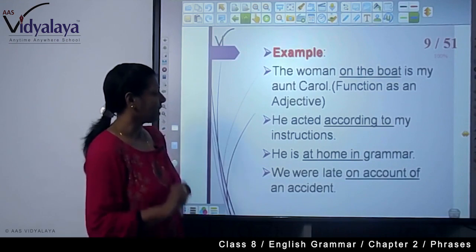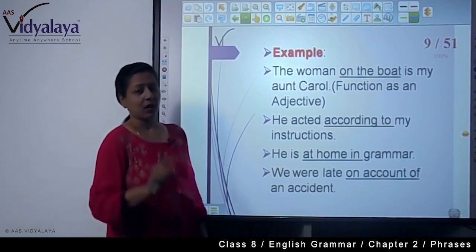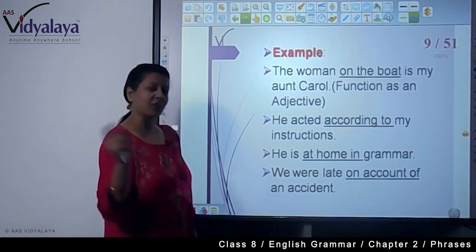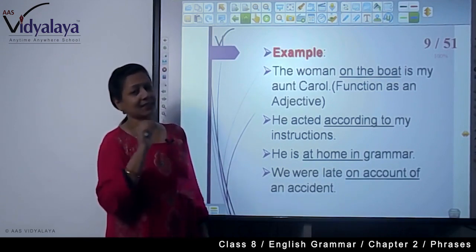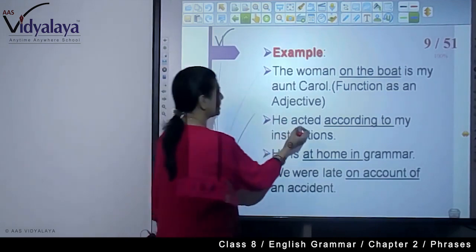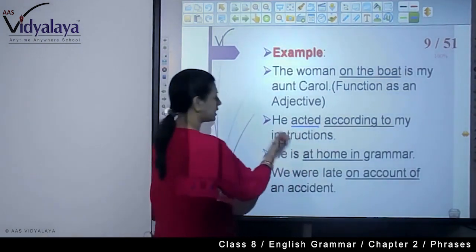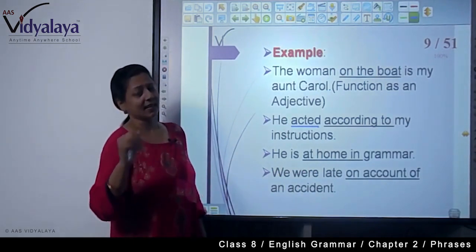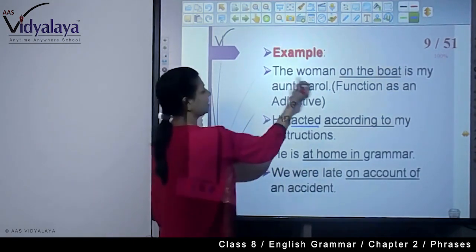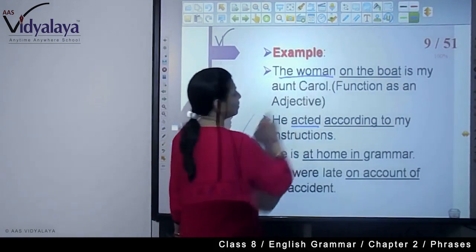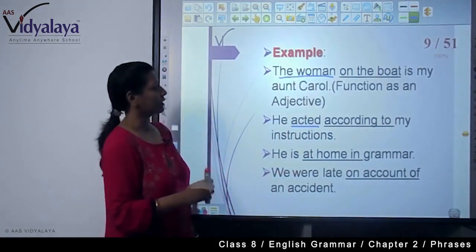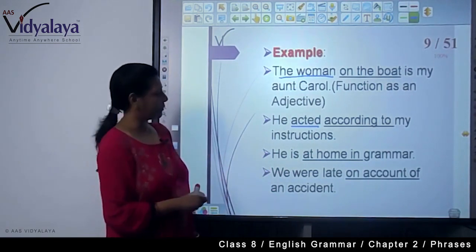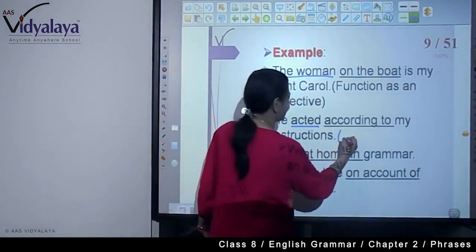Now, he acted according to my instructions. Whenever you find any word that is modifying a verb, that means that is an adverb. So how did he act? Acted according to my instructions. So according to my instructions is like an adverb phrase. Whereas here, on the boat is modifying who? The woman, the noun. So it is an adjective. So here you are seeing according to my instructions as an adverb phrase.